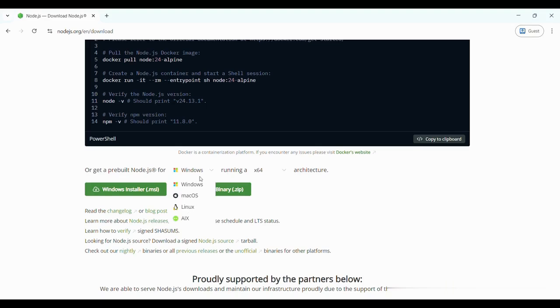corresponding one. So I am using Windows, so I prefer the zip file, so just click on the zip so that the file will be downloaded. Node.js is already installed in my system, so I am not downloading it again.